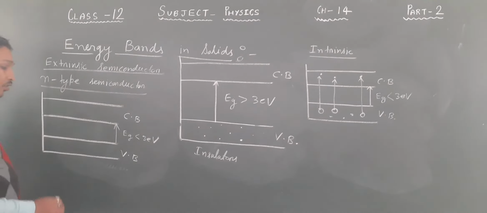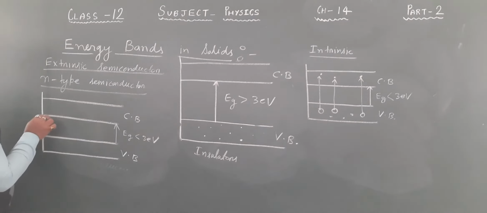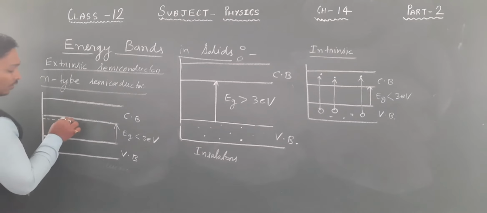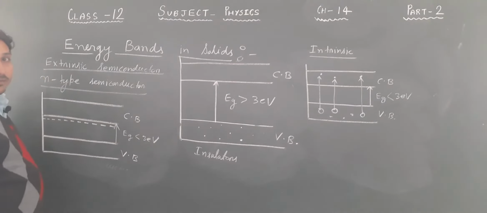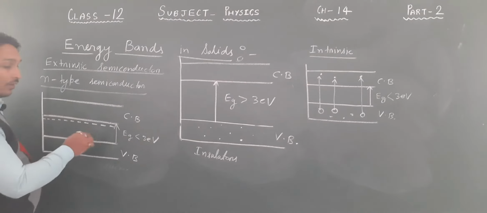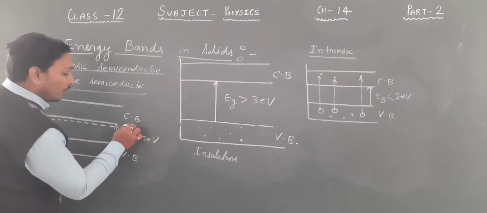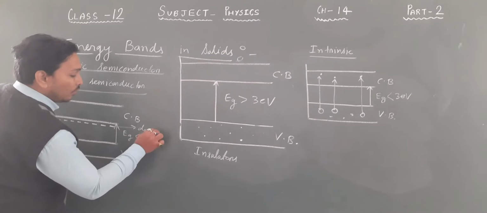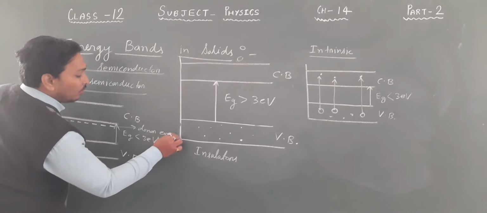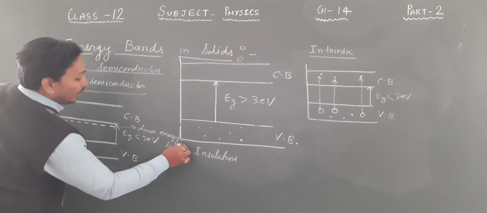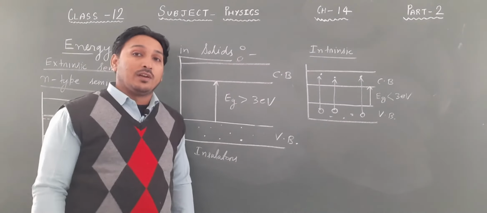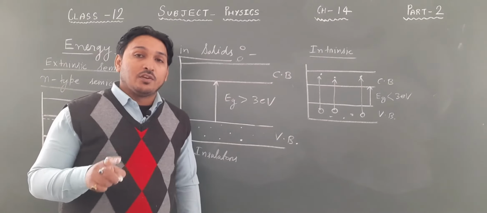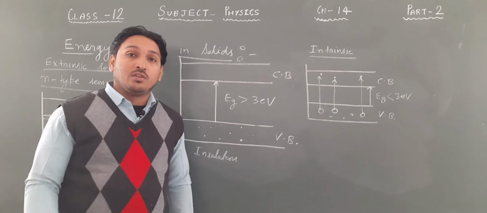But in case of an N-type semiconductor, there is an extra energy level which lies just below the conduction band, and this extra energy level is called the donor energy level, and it is the energy level of that fifth electron which is not there in the covalent bond.